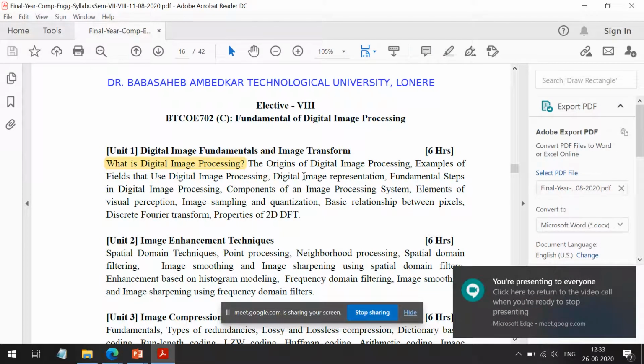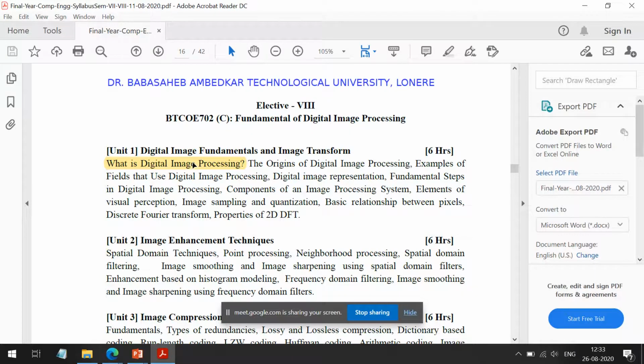In the last class, we have discussed what is digital image processing. We have seen different terminologies. We have seen the definition of image. We have seen the definition of digital image processing. So, if you remember, in digital image processing, we use the computer to process the digital image, and that whole procedure is known as digital image processing.